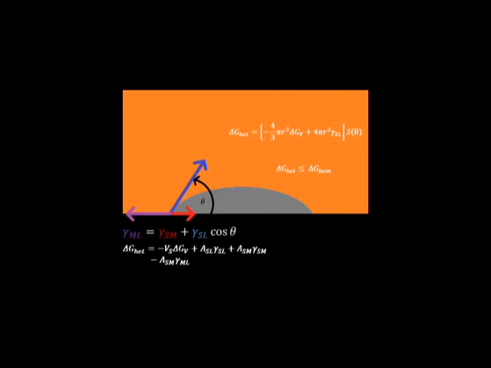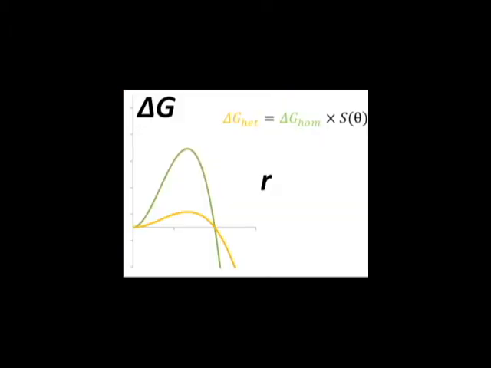If we look at the two curves as a function of radius, we see that the critical radius occurs at the same point, but the free energy is lower. Recalling that these equations use a cubic dependence on radius from the volumetric term, and only a quadratic dependence on radius from the surface energy term, we can see why interfacial energies play an important role in the nucleation process for a small particle. As the nucleus grows, the volumetric term drives the free energy.